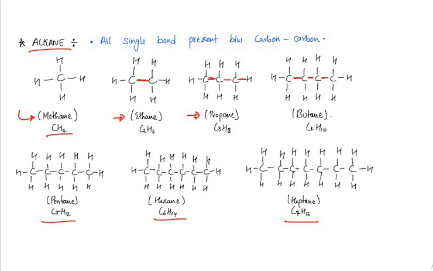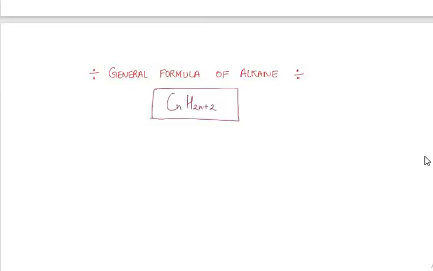Now coming to the general formula of the alkane family. The general formula for the alkane family is CnH2n+2. If we are taking 2 carbon atoms, we take 2 into 2 plus 2, that is 4 plus 2, 6 atoms of hydrogen, C2H6. Means for the number of carbons we take, the hydrogen atoms must be double, and then add 2.